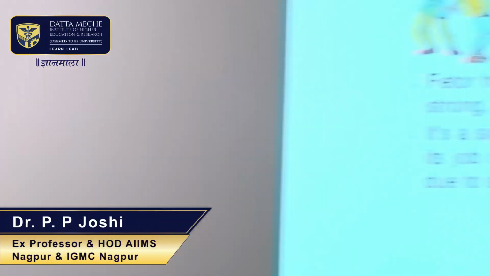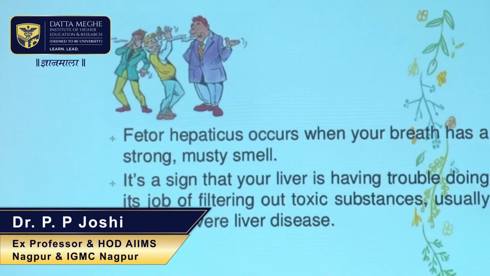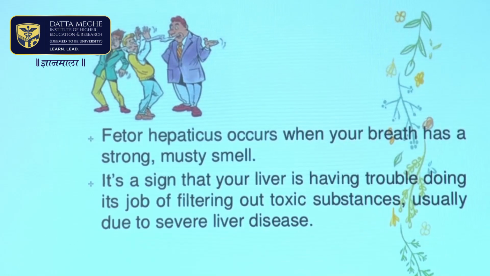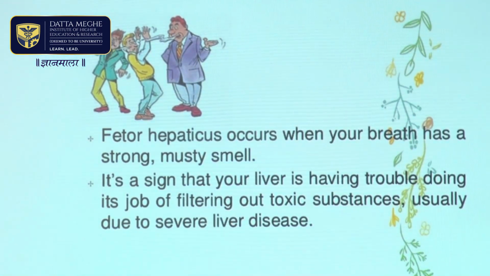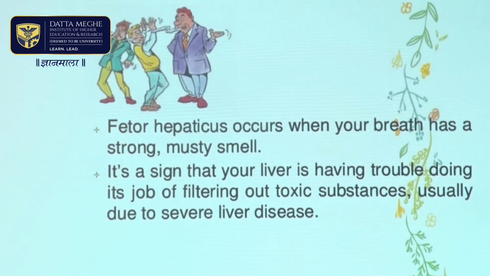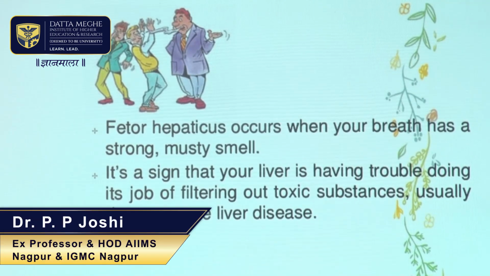Another important sign is fetor hepaticus, which is because of mercaptans which are released in the breath. So they have a very foul smelling breath. Patients who have cirrhosis of liver have a foul smell, like a smell of a rotten egg or rotten fish, to the breath. It is a sign that the liver is not doing its job in filtering out toxic substances in patients who have severe liver disease.